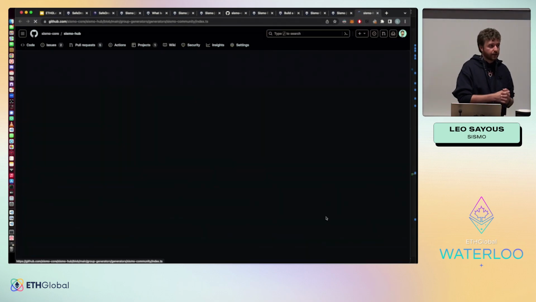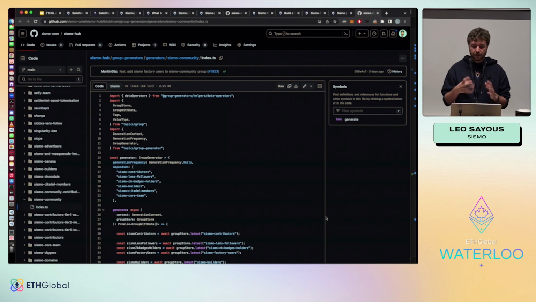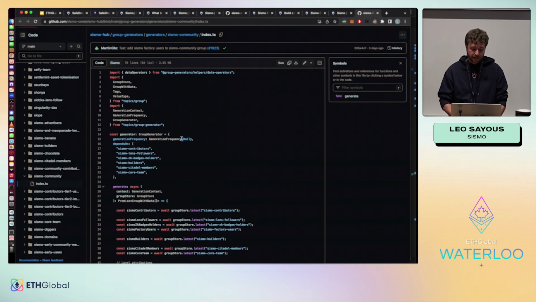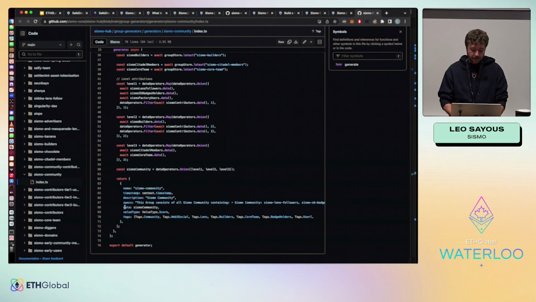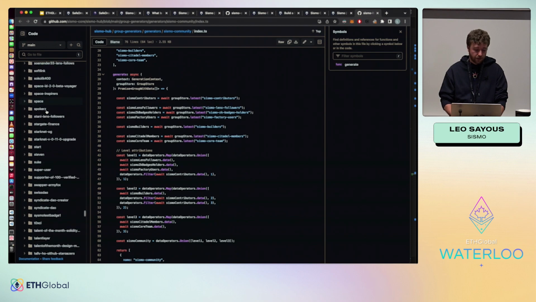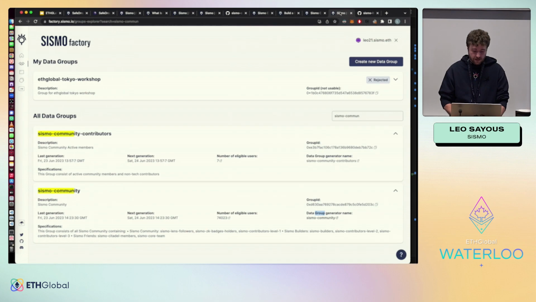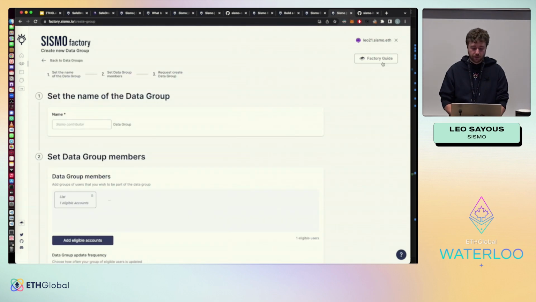It's a bit like an infra as a service where you can just code the way you are going to generate these groups, and that will run at a specific frequency. For instance, here, this group generator will run at a daily frequency and execute this code and send back the groups. All of this is open source. You can take a look at all the groups. So some groups have been generated using the factory. Others have been directly coded and made a pull request into the Sismo hub. So I will show you how you can create a new data group.